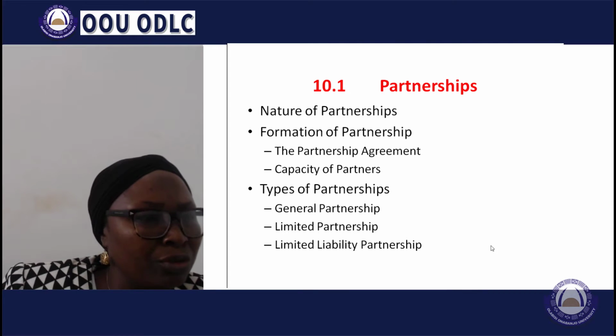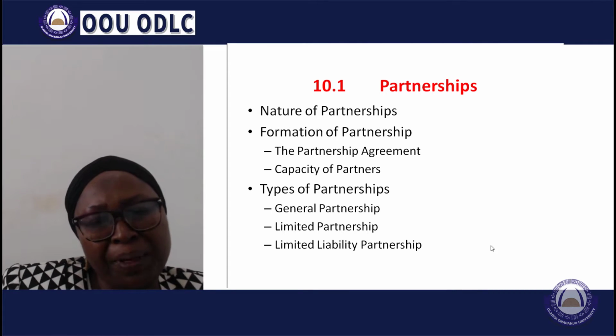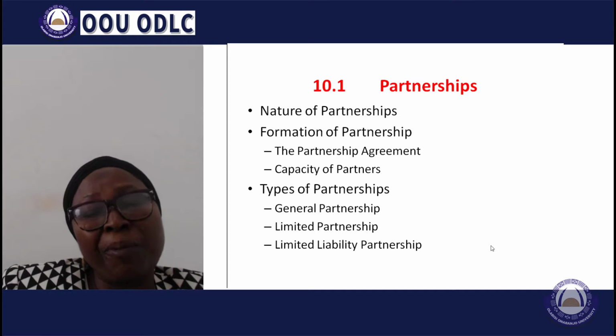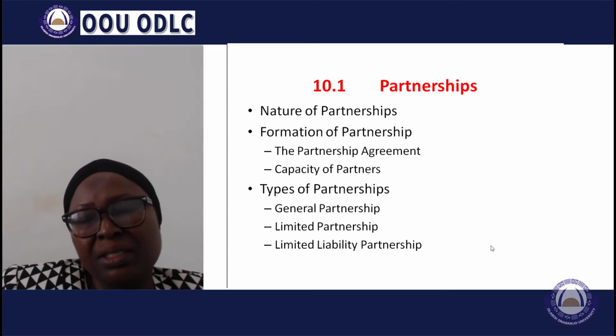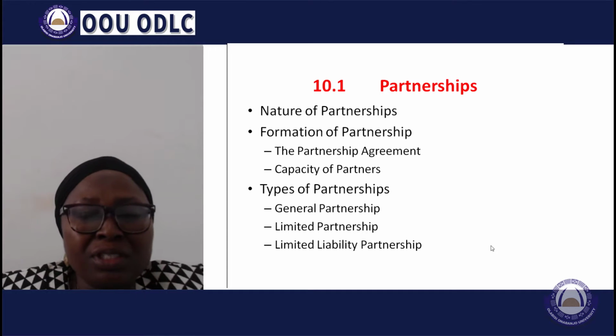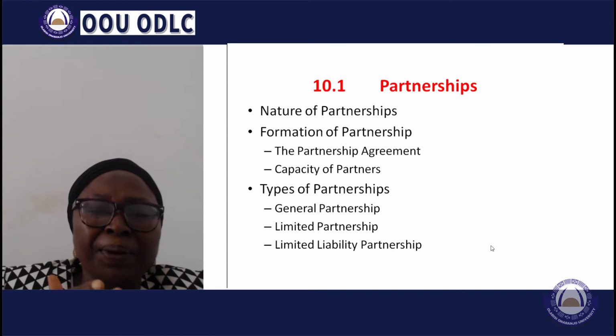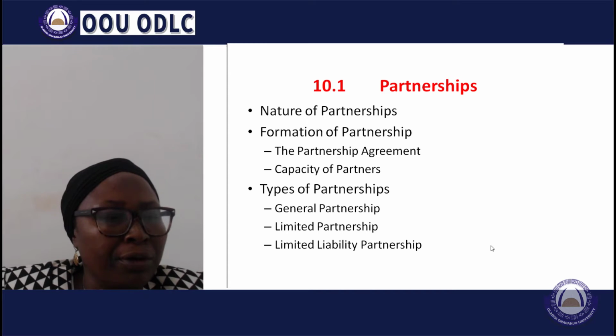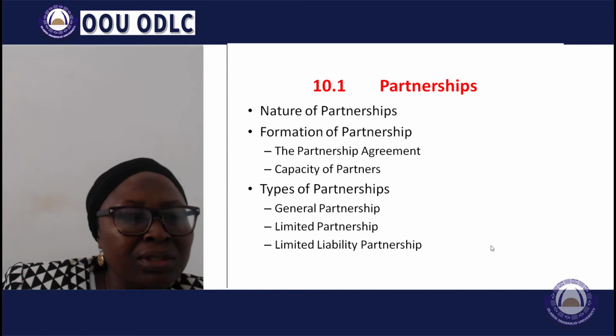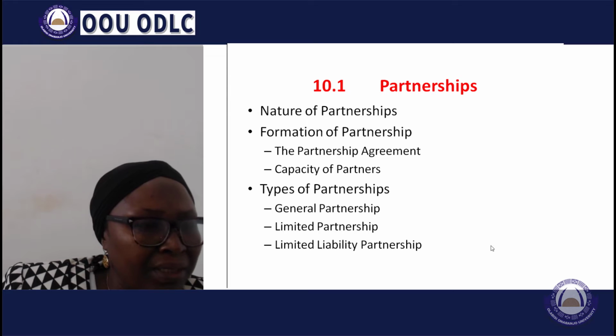is an illegal association. When we are talking about formation of a partnership, there's no formality to the creation of a partnership, but it is essential to have an agreement, and the partnership agreement will set out the agreement of the parties, how the partnership is going to be run. Such an agreement is called Articles of Partnership.